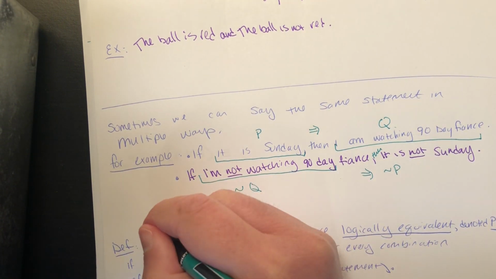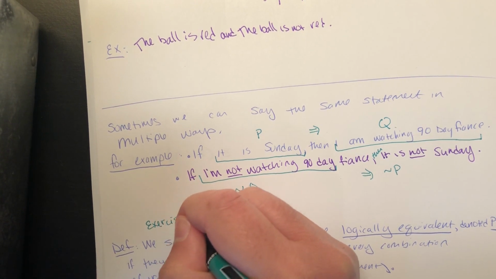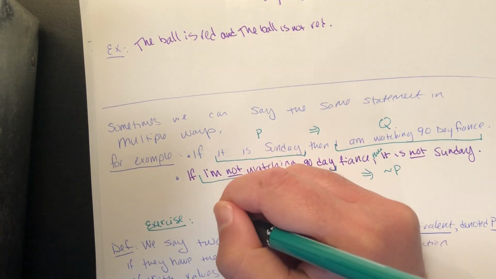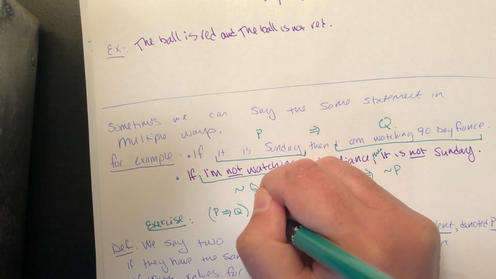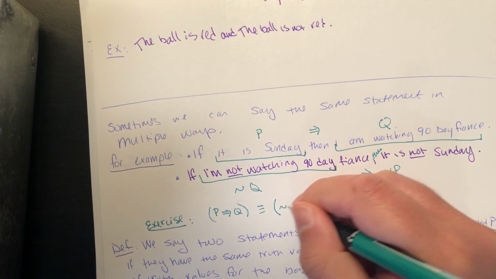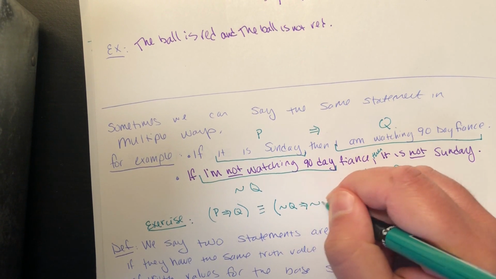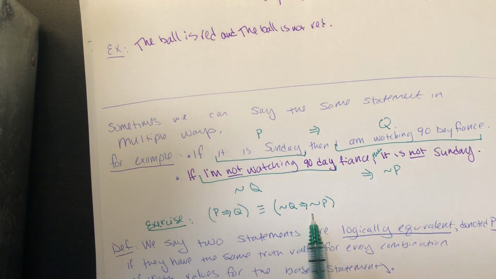As an exercise, this is a good thing to try on your own, you can show that P implies Q is logically equivalent to not Q implies not P. We would call that the contrapositive of this implication.